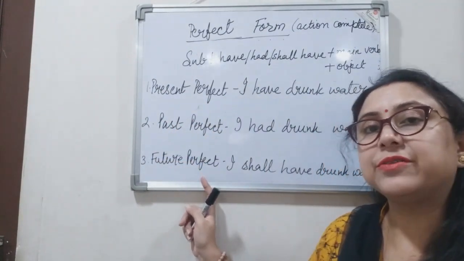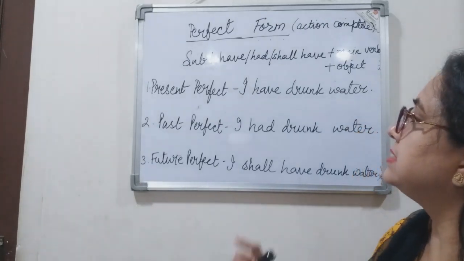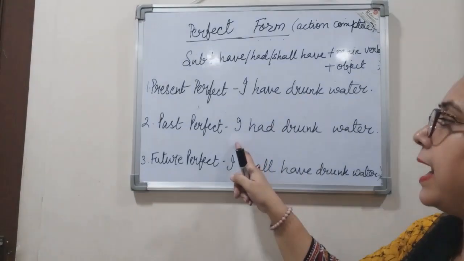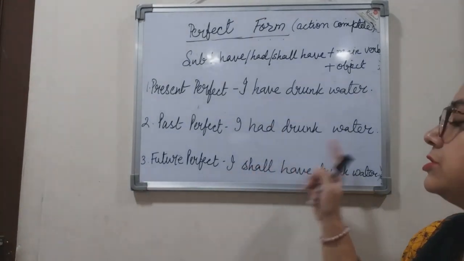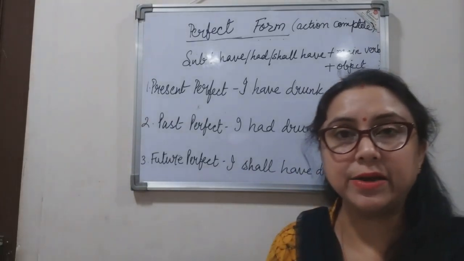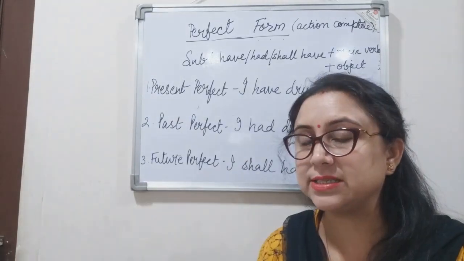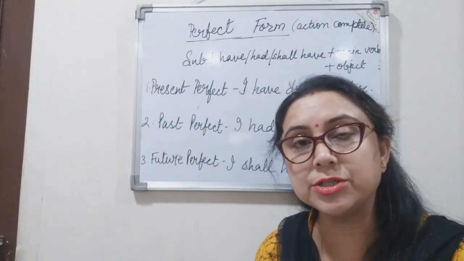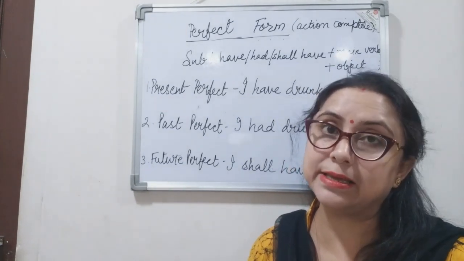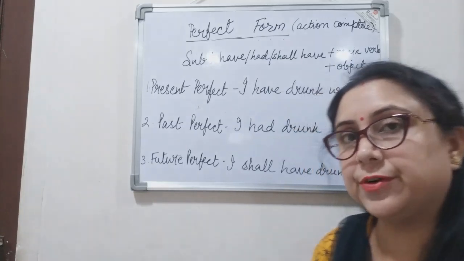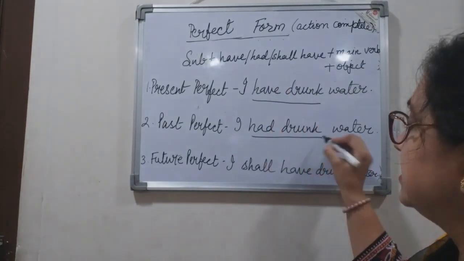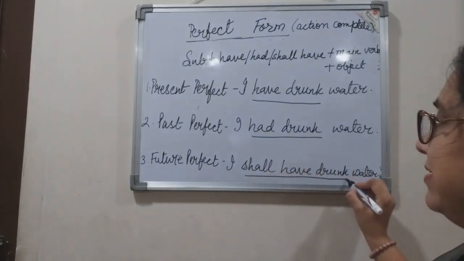The examples of these tense forms: I have drunk water, I had drunk water, I shall have drunk water. So again we see there is no change in the subject, there is no change in the object. Only the change which takes place is there in the verb, right? So, have drunk, had drunk, and shall have drunk.